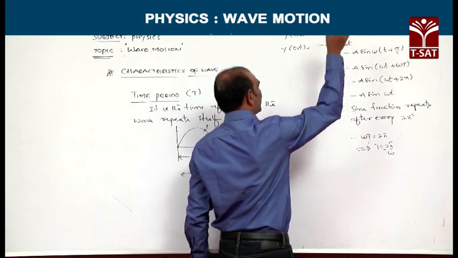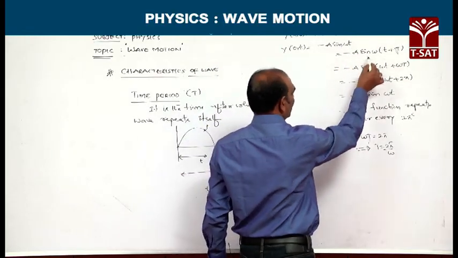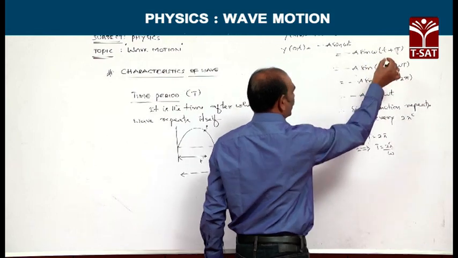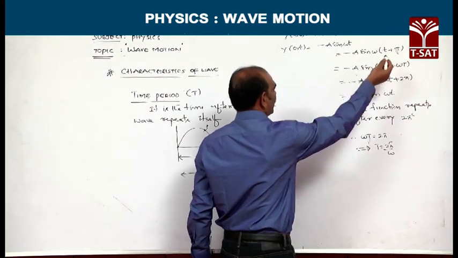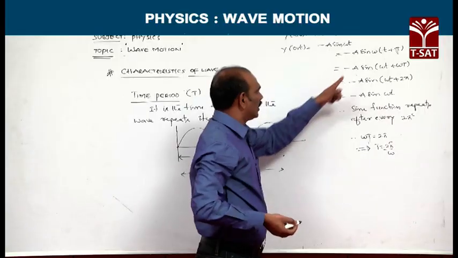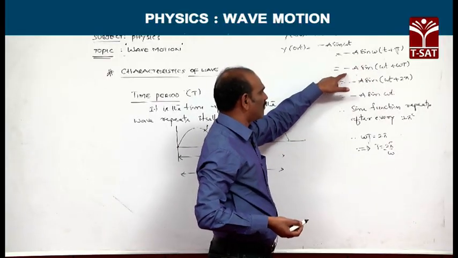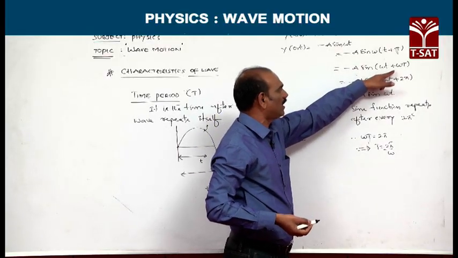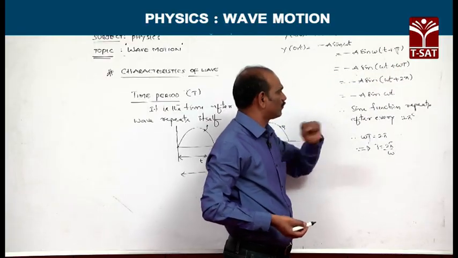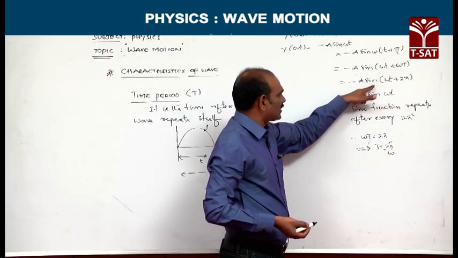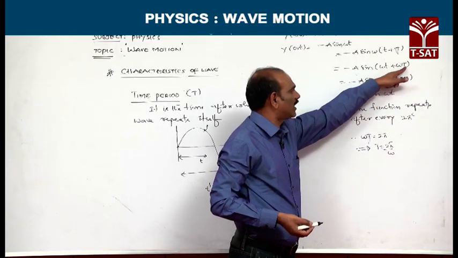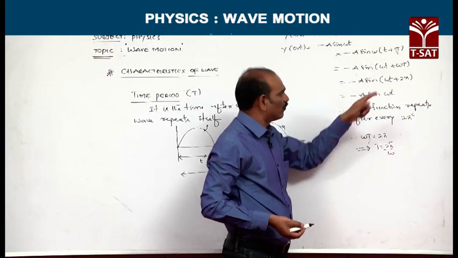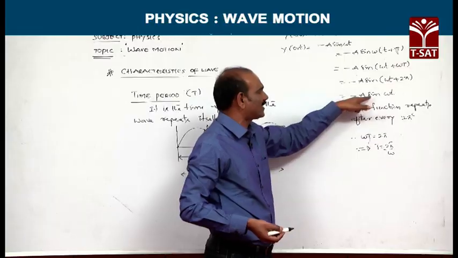This can also be replaced by minus a sin of omega into (small t plus capital T), where capital T is the time period. So, this can be simplified as minus a sin(omega t plus omega into capital T). This omega T can be replaced by 2 pi, which gives minus a sin omega t.